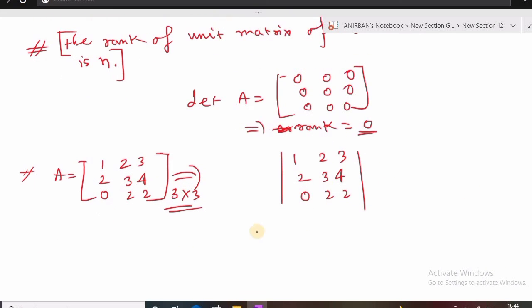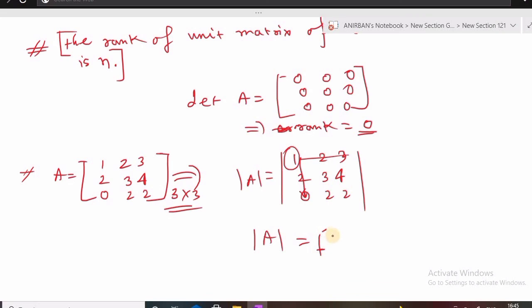Now check the determinant of A. You take the first element 1, and the minor of the remaining rows and columns, 3 4 2 2, which is 3 into 2 is 6, minus 8.